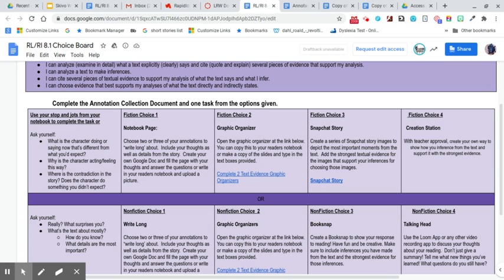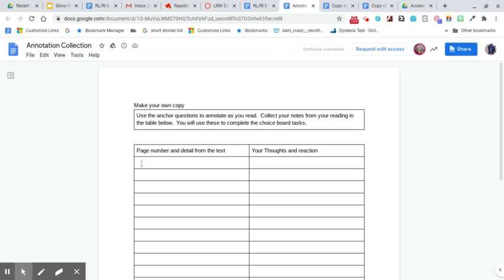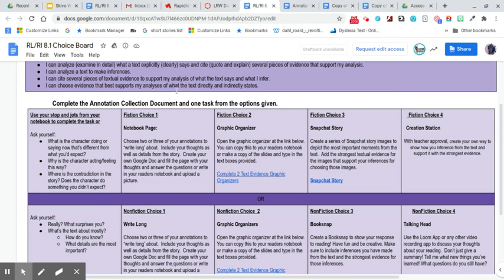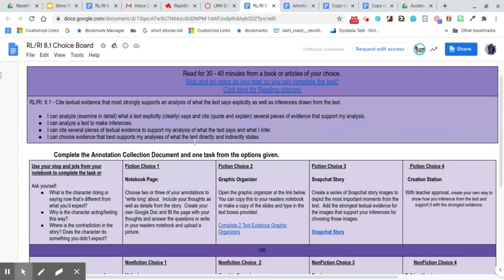Does the character do something you didn't expect? Those are anchor questions, things you should be thinking about while you read. So you're going to put on that document the page number where you found it and some detail from the text that helps answer that question, and then what you think about it. How do you feel about that? What's on your mind as you're reading it? So those things you're going to document on there.